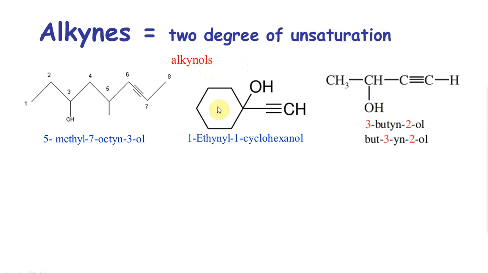The first set of molecules I have here are alkynols, meaning an alkyne entity, a triple bond right there, and an alcohol entity. If you see IUPAC naming, your OH comes before the triple bond. So I have to give priority to OH. If there is no OH, I would have given priority to the triple bond and started numbering here 1, 2, 3. Also 1, 2. But because OH is there, I'm giving priority to this one, 1, 2, 3. So 3-ol is the most important one, and then the longest chain is 8 carbons, oct, and at 5 I have 5-methyl,